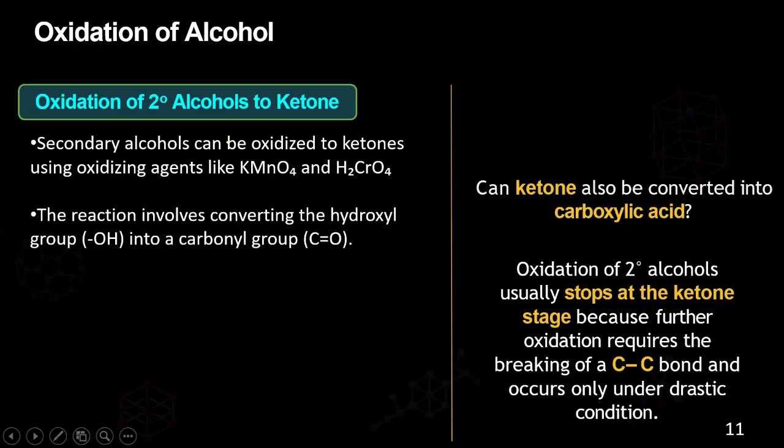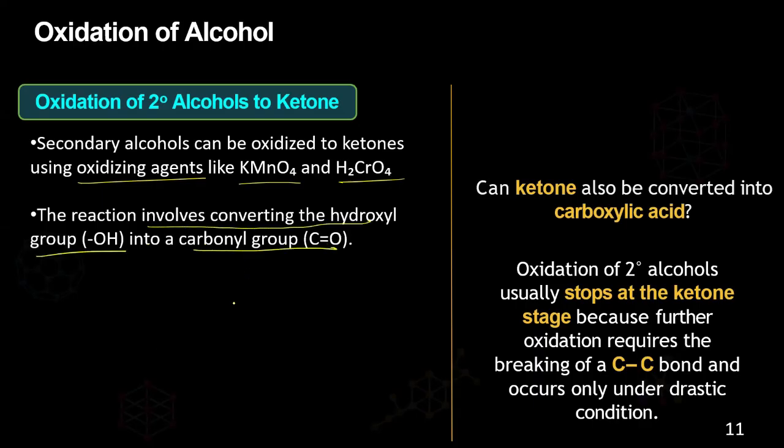So what will happen here? Secondary alcohol can be oxidized to ketones using oxidizing agents like KMnO4, H2CrO4. Even if you use strong oxidizing agents, the secondary alcohols will only turn to ketone. Even if you use a mild oxidizing agent, the secondary alcohol will turn into ketone. That you need to remember. So what happens in this? The reaction involves converting the hydroxyl group into a carbonyl group.